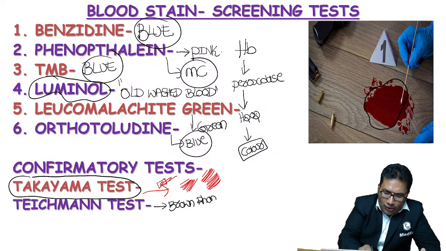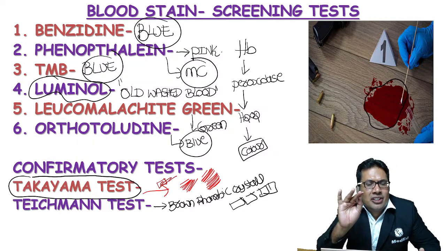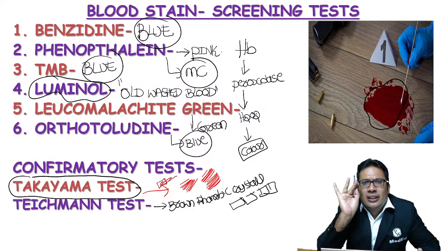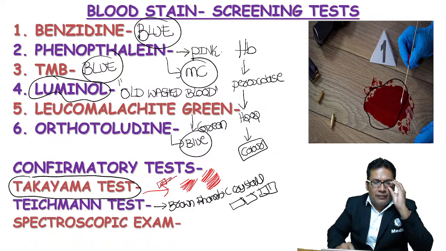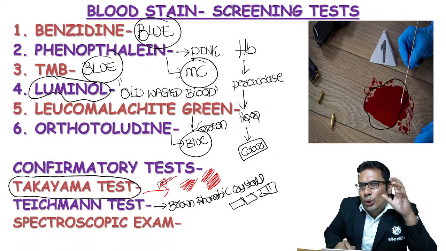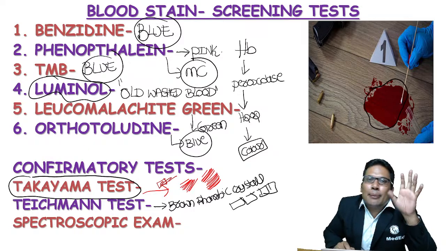Brown rhombic crystals. Take example like this. One more test is there, which is the most useful test. That is known as spectroscopic examination. If they ask you in an exam the most confirmatory test, your answer should be spectroscopic examination.